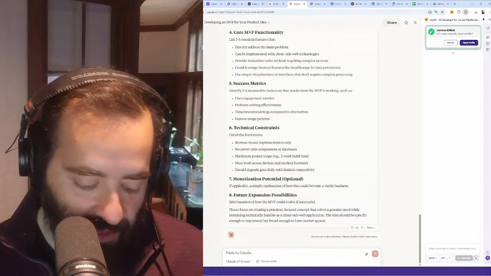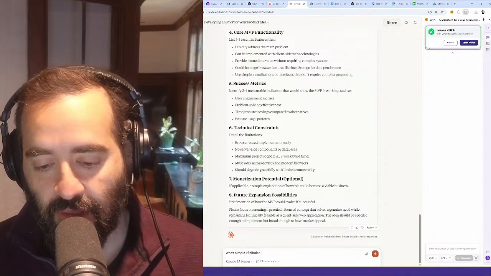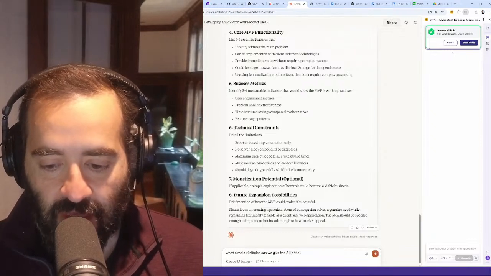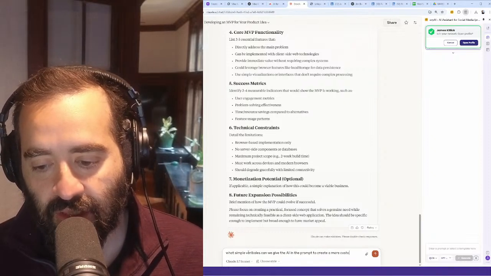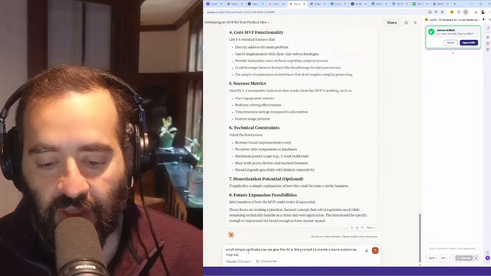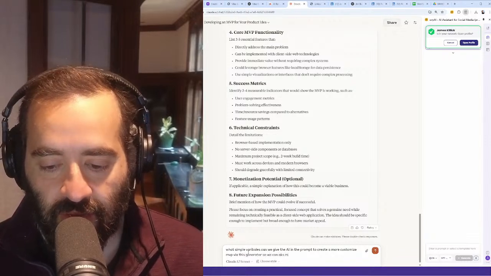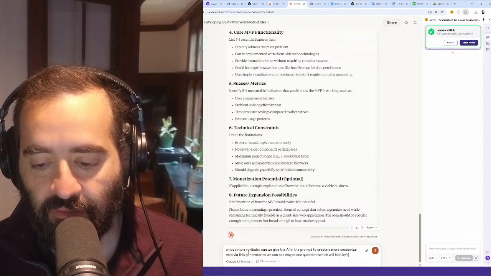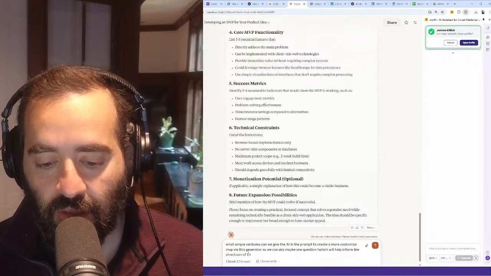I'm going to say, what simple variables can we give the AI in the prompt to create a more customized MVP via this generator? So we can ask maybe one question which will help inform the direction of the MVP.